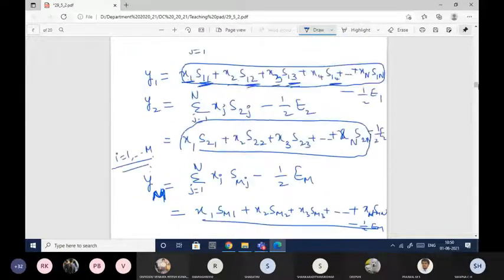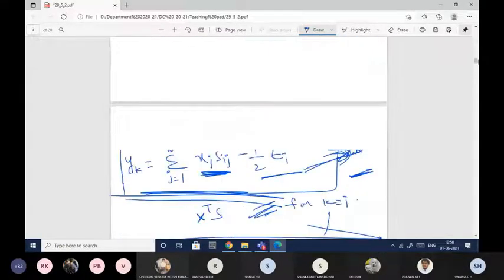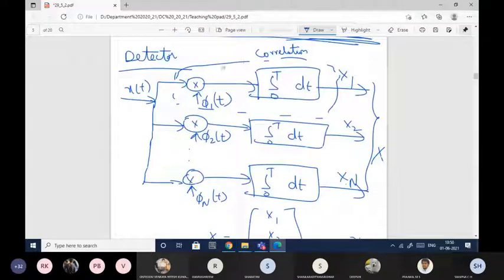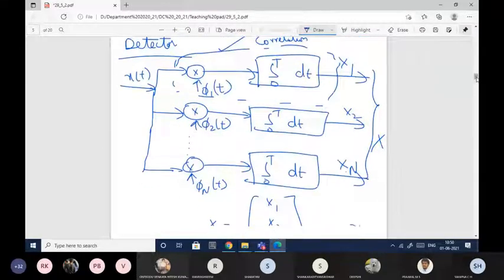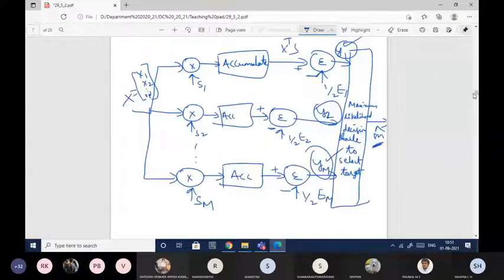So when you want to build the correlation receiver, first you will have this part, and that will be connected to this, so that it will estimate m cap. This is all related to the correlation receiver. That's all with respect to the correlation receiver.